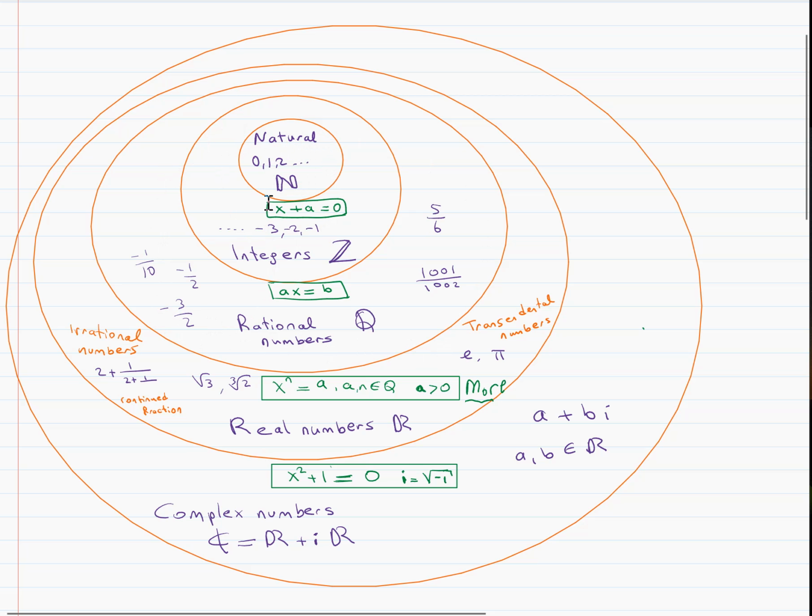And then of course, there are some other equations which cannot be solved in rational numbers, like x to the n is equal to a, if n is a positive or negative number, and a is a positive number. This cannot be solved in the rational numbers. So adding these solutions, extending the rational numbers, and also some interesting numbers as well, like transcendental numbers, exponential numbers, pi, and continued fractions, we add all of those and we obtain the real numbers.